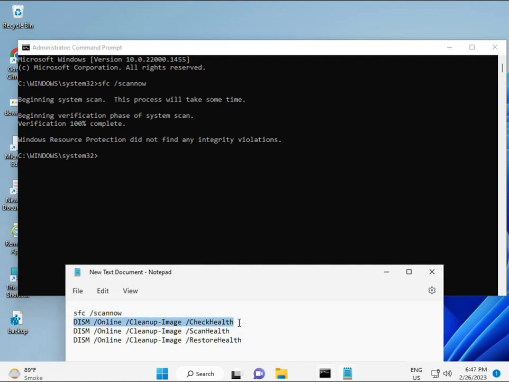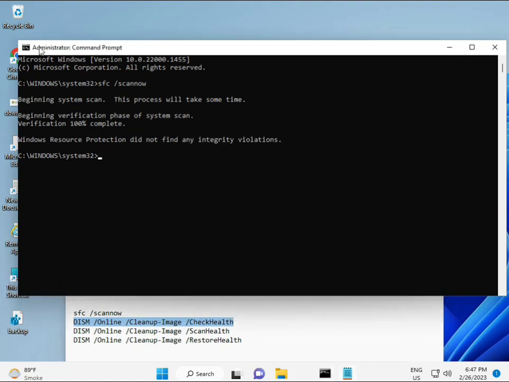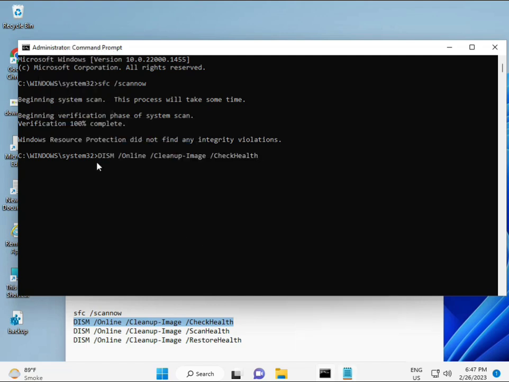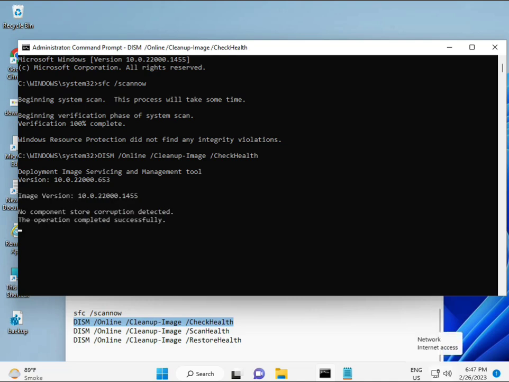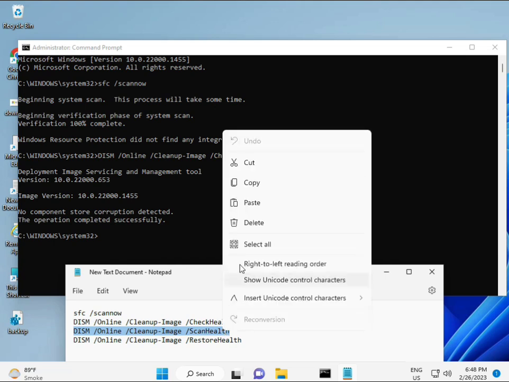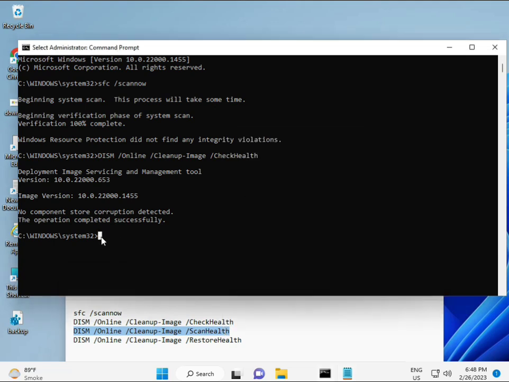Okay, so almost the first is complete, then the second, just copy and then paste, copy and then paste, and then enter. Now third.